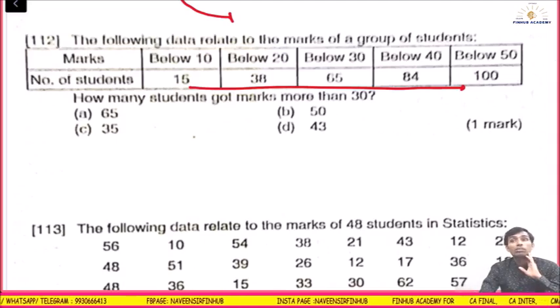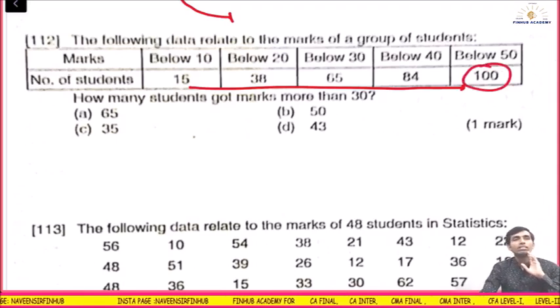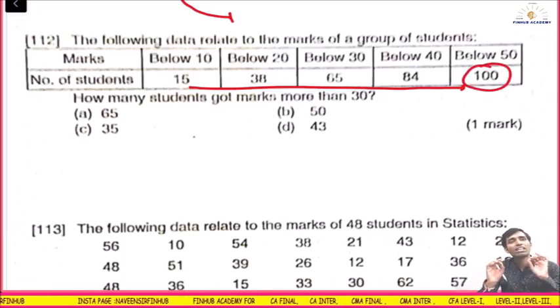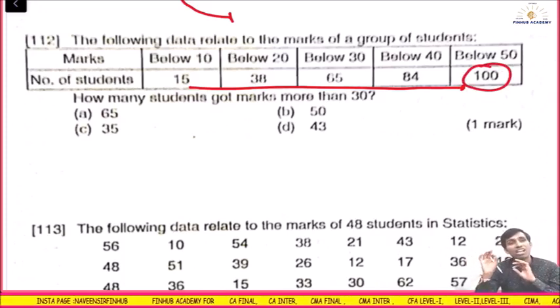How many students got more than 30 marks? It is very clear. What is the total number of students? 100. The total number of students is 100. This is less than cumulative frequency, so the last number should match with the total number of students, which is 100.